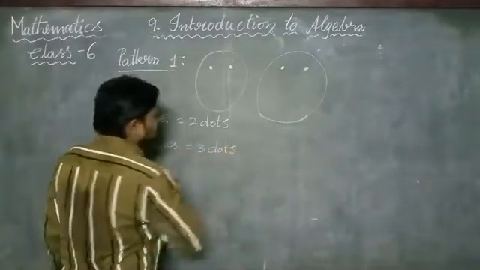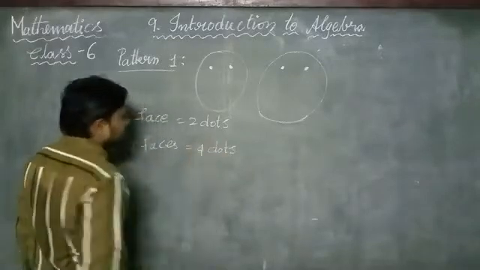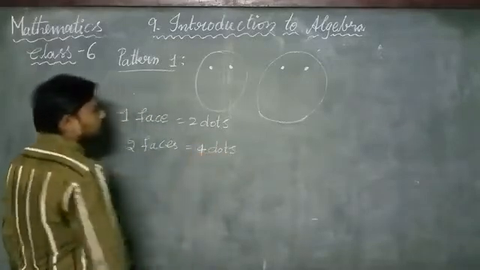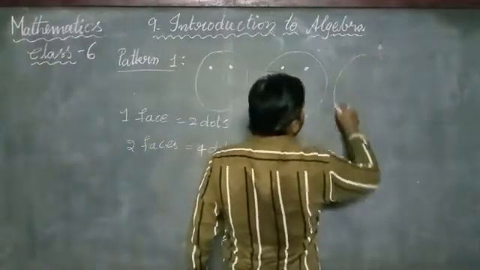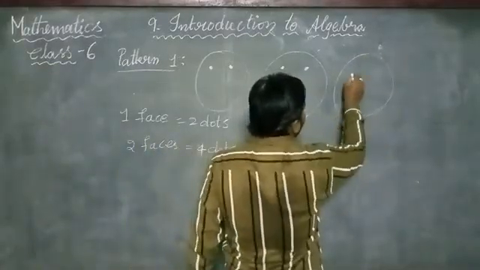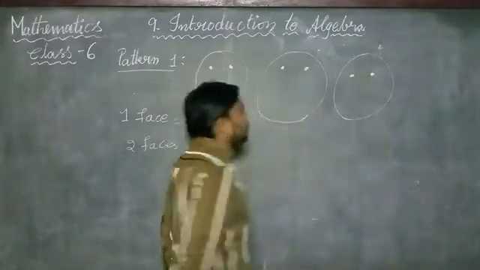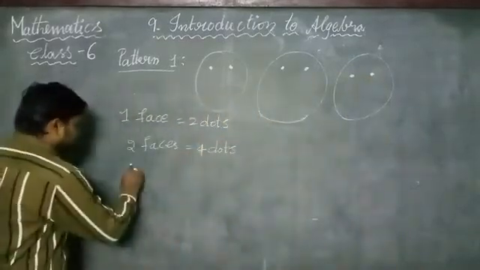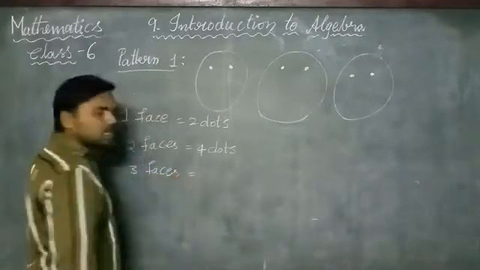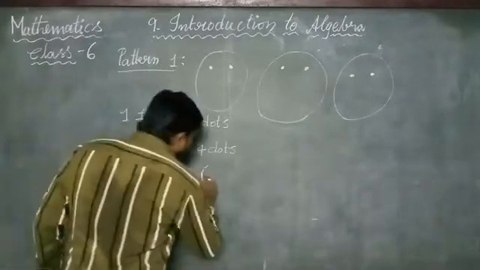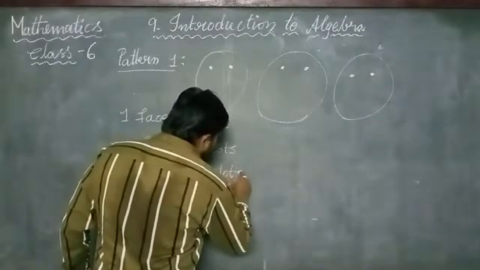Now if you want to draw one more face, how many dots are totally required to draw 3 faces? We require 6 dots.